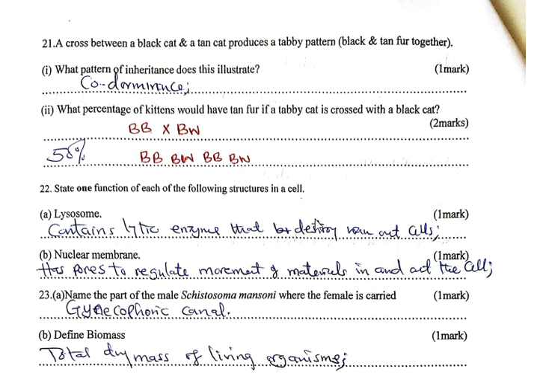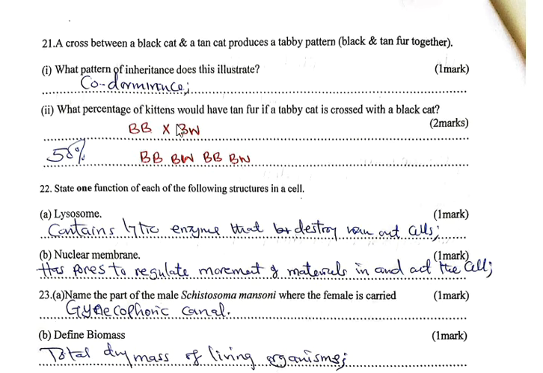It means the phenotypic features or characteristics of the parents are expressed both in the offspring, unlike incomplete dominance, where the parental genes blend to form a different color. That is the difference between codominance and incomplete dominance.